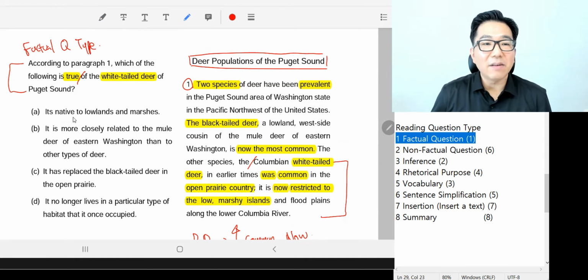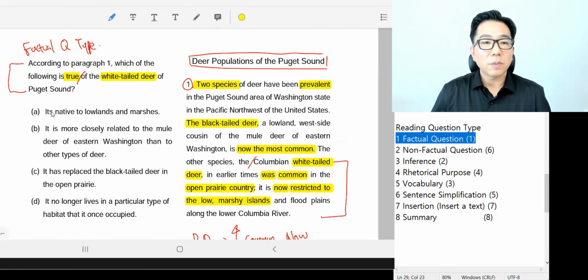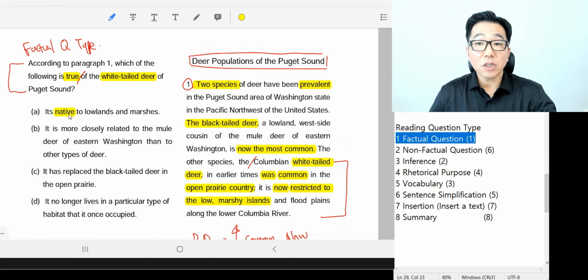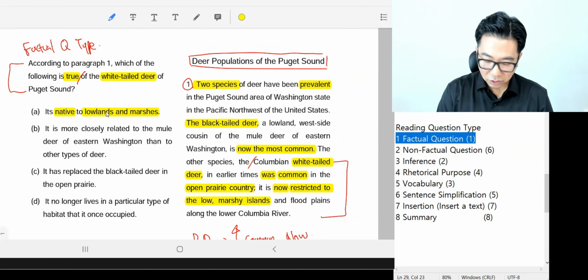Okay, number 1, it's native to lowland and marshes. Native should be part of your TOEFL vocabulary, if you don't know this word. Native means originally from. So white-tailed deer originally to this habitat? No, where are they originally from? Open prairie, right? Okay, so A is the wrong answer.